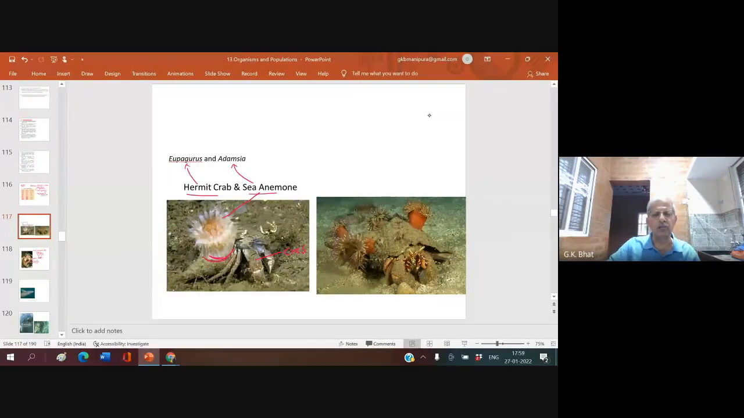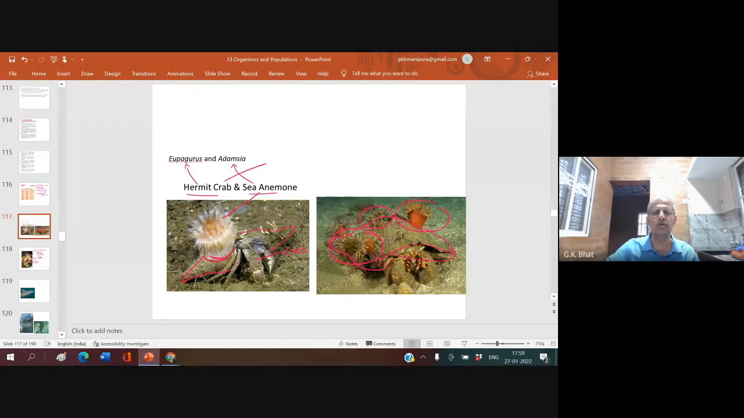So after that, it will be remaining here. See, this is the shell, an empty gastropod shell. I hope you are seeing. Are you seeing? Yes, sir. The empty gastropod shell, and the sea anemone is placed above that. Need not be one; see, two. Sometimes more than that. So it places that, and now it comes out.